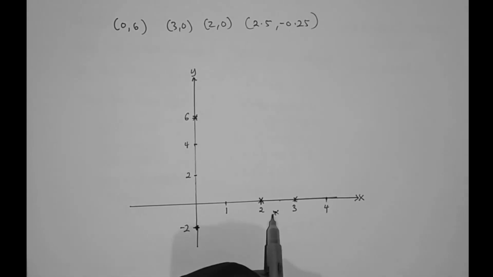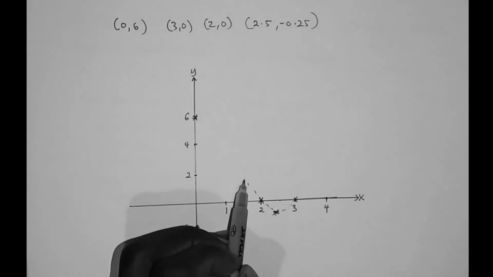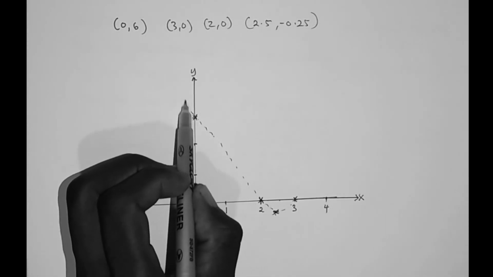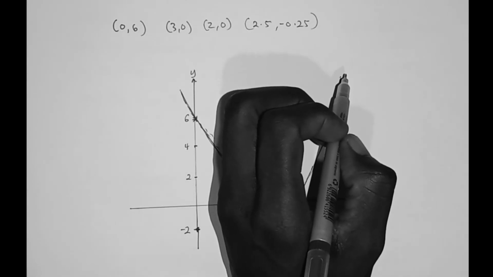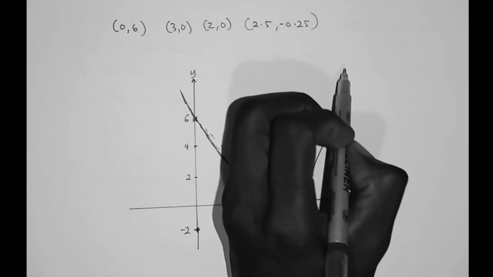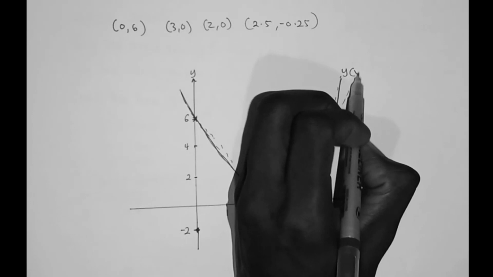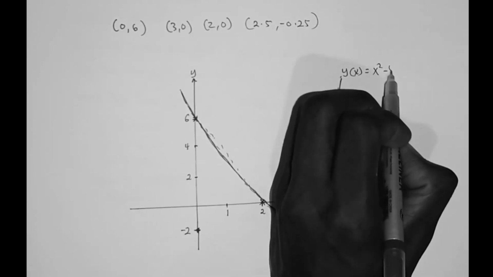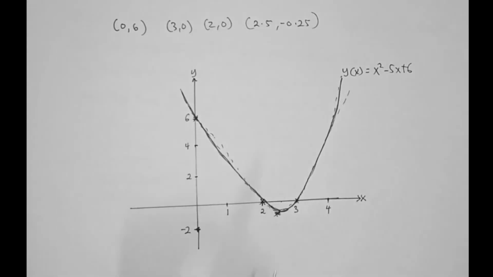So it's somewhere here. Therefore this graph is going to look like this. So this is the graph y of x equals x squared minus 5x plus 6.